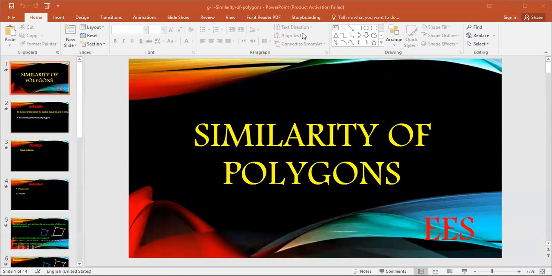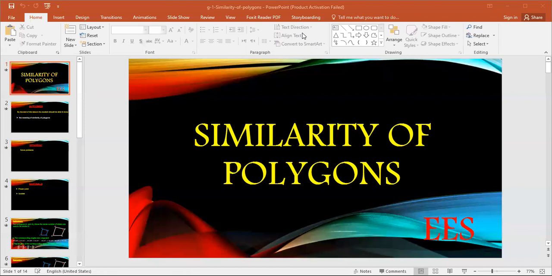AB has its corresponding side XY. AB over XY is the proportion between the two corresponding sides. The second side: BC over YZ equals CD over ZL equals DA over LX.